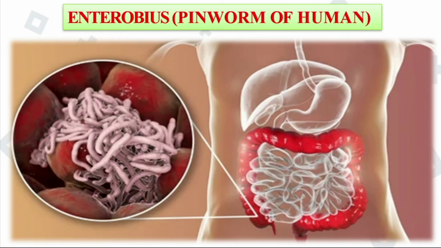The next one, Enterobius, the pinworm of humans. It attaches and is present in the human digestive system. It is very dangerous. It has harmful effects on the human digestive tract and leads to several diseases. It is one type of phylum Nematoda.